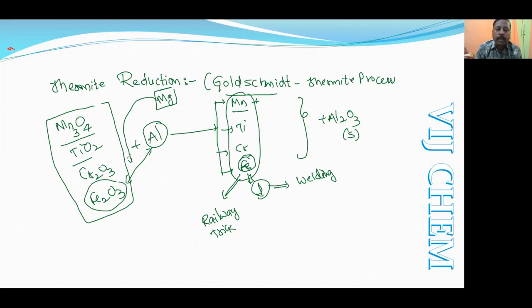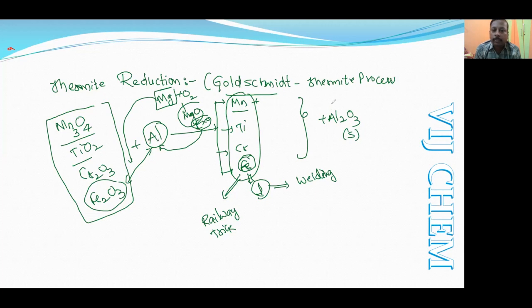When the magnesium ribbon undergoes oxidation, it gives magnesium oxide, and it is a highly exothermic reaction. That heat will be utilized for combining the Fe2O3 with aluminium. It is a redox reaction.